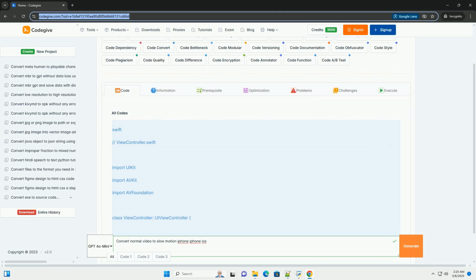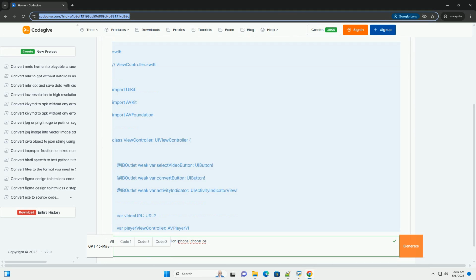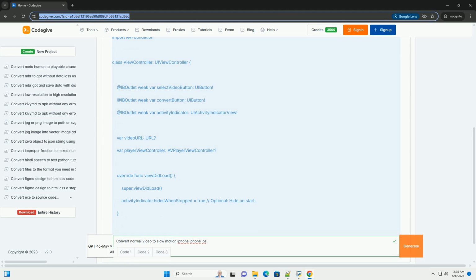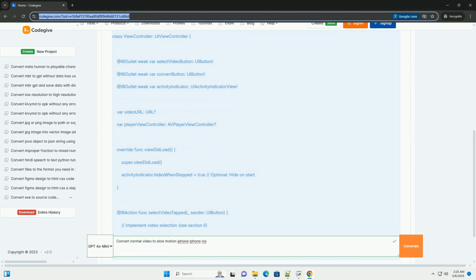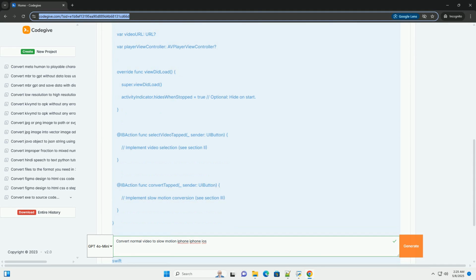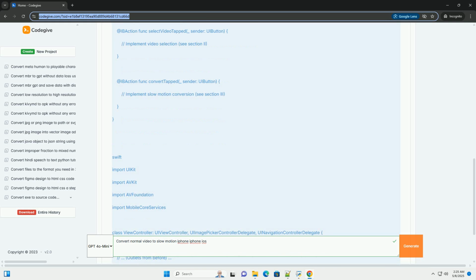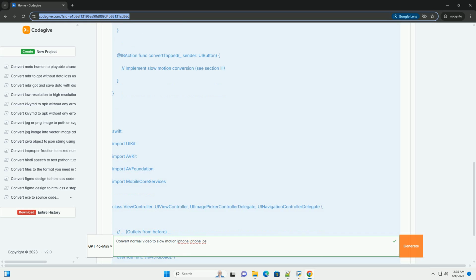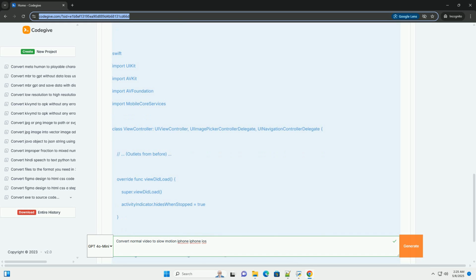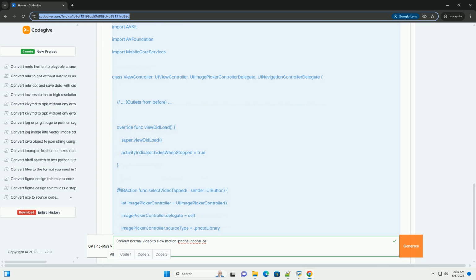OK, let's dive into creating slow motion videos from normal videos on iOS using Swift. This tutorial will cover the key concepts, code examples, and best practices. I'll break it down into sections to make it easier to follow. Important note: this tutorial assumes you have basic familiarity with Swift, Xcode, and iOS development concepts like UIKit and AVFoundation. If you're a complete beginner, it's recommended to familiarize yourself with the basics first.